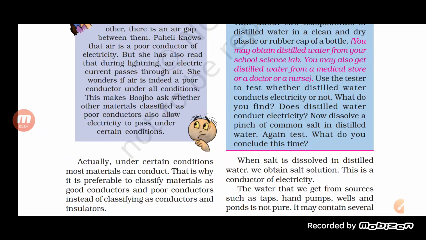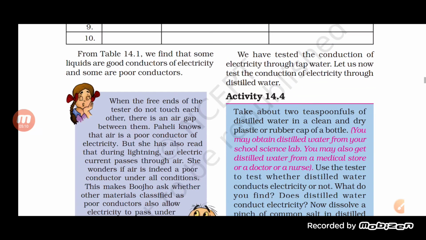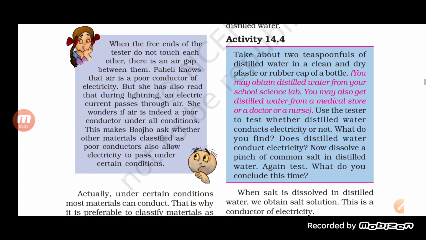That is a poor conductor of electricity. Now see here, we have tested the conduction of electricity through tap water. Before that, we understood how tap water helps in the movement of the electric current. Now we are going to check with distilled water, whether distilled water will allow the electric charges through it or not.